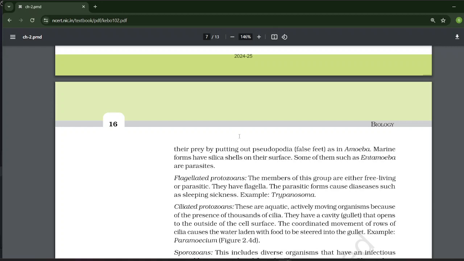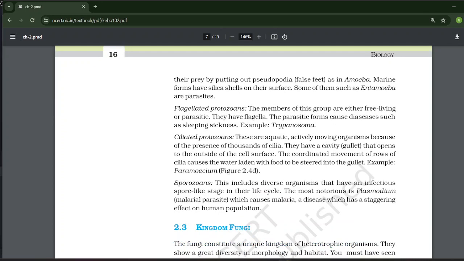Flagellated protozoa. The members of this group are either free living or parasitic. They have flagella. The parasitic forms cause diseases such as sleeping sickness, for example, Trypanosoma. Okay, ciliated protozoa. These are aquatic, actively moving organisms because of the presence of thousands of cilia. They have a cavity called the gullet that opens to the outside of the cell surface.